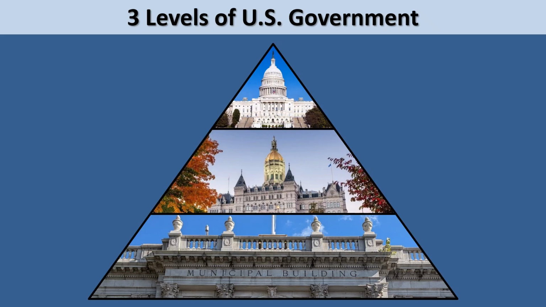Local governments can't make decisions that go against the government of the state that they are in, or against the federal government, but they can make some rules and regulations that differ from those of other local governments. Some rules that apply to people living in Hartford, Connecticut, for example, are different from rules that apply to residents of New Britain or of Meriden, even though these cities are all in the same state. The public programs and services managed by one local government can look a bit different from those managed by other local governments, too, even in towns that are only a few miles apart from each other.